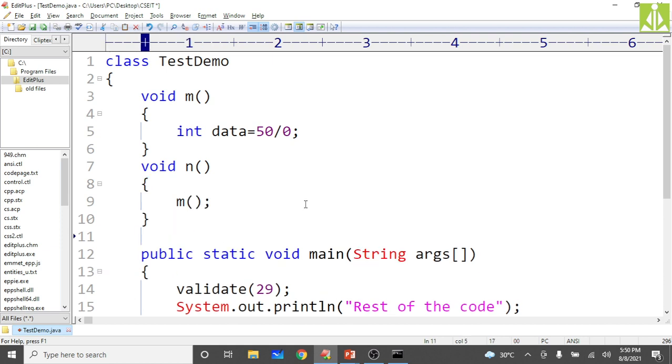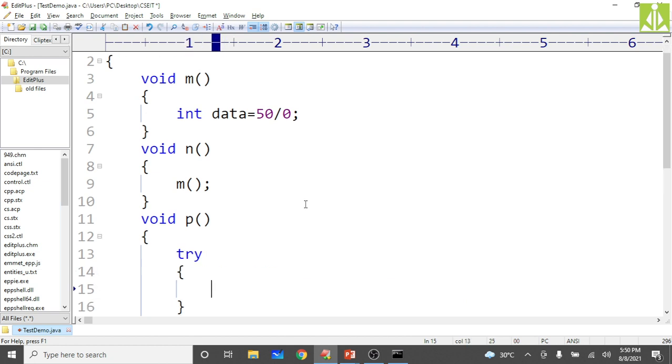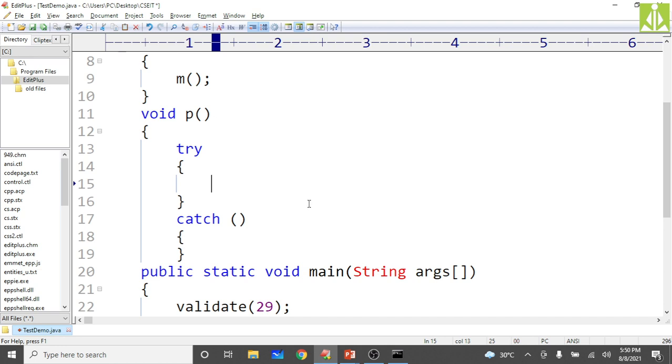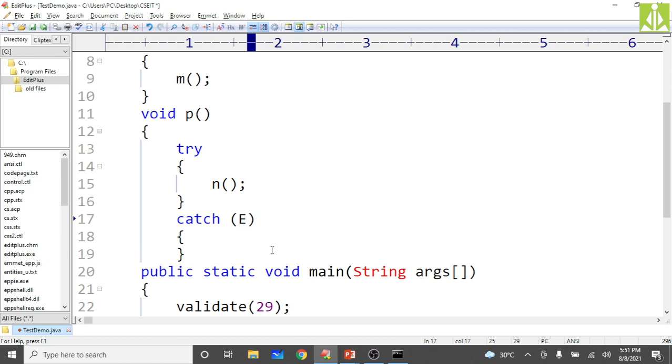Then write another method, void P. Inside this P, we are calling, from the try block, the N method. So how to handle this one? We take the parent class Exception e.